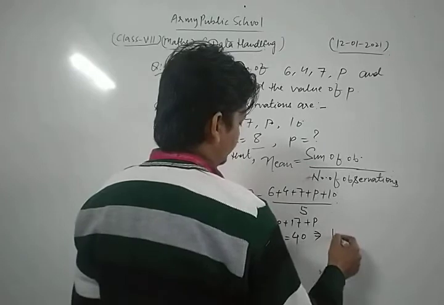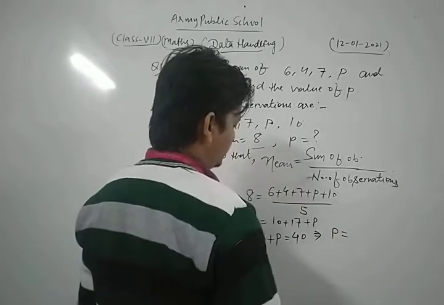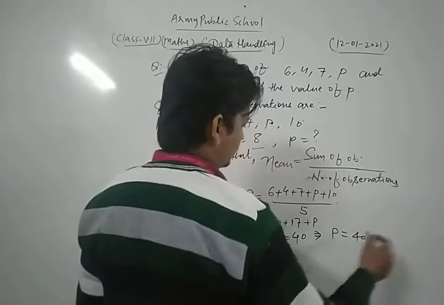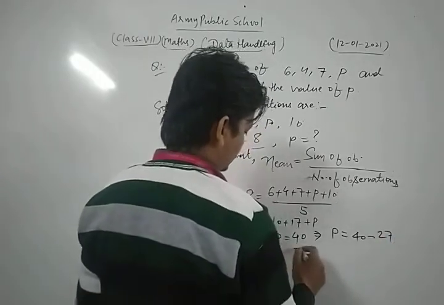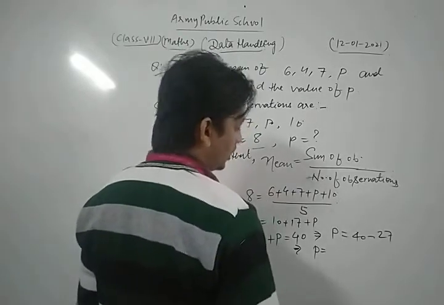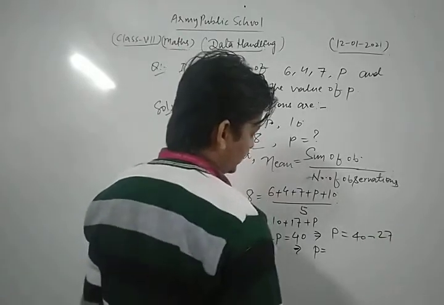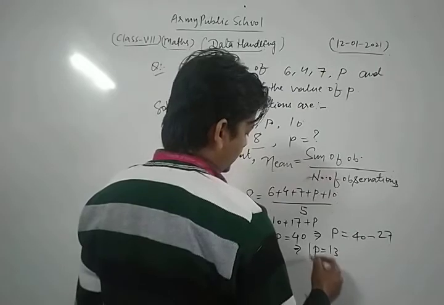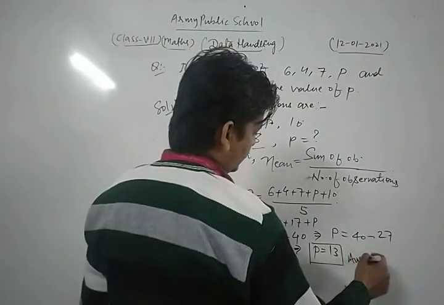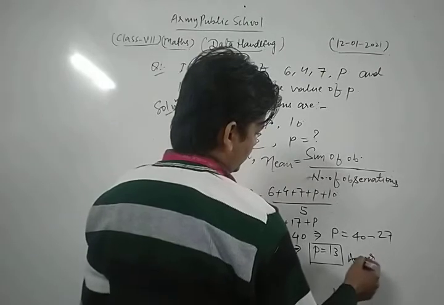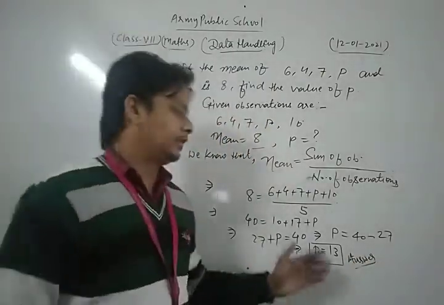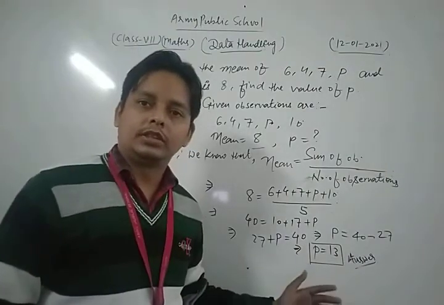Thus the value of p is 40 minus 27, so the required solution is p equals 13. This is our required solution of the given question.